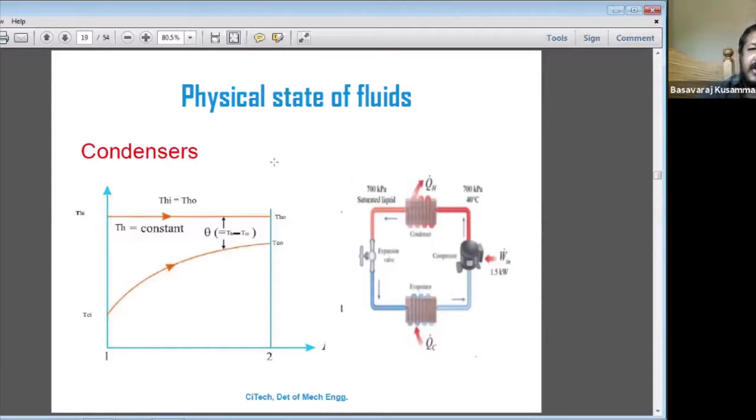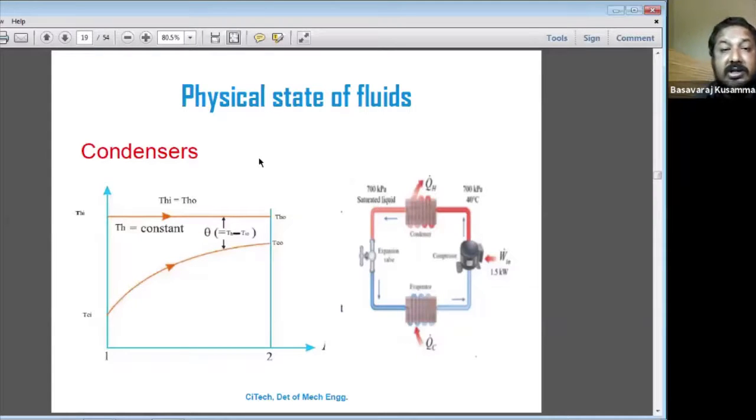Then based on the physical state of the fluid, condenser and evaporator. Condenser and evaporator are based on what is called the physical state. Why are they called based on the physical state of the fluids? In the evaporator, what is the physical state? Vapor. Understand? Vapor is the physical state. But in the condenser, it is liquid. Vapor is converted into liquid. Whenever any fluid passes to the condenser, it is liquid, but in the evaporator, it is vapor.